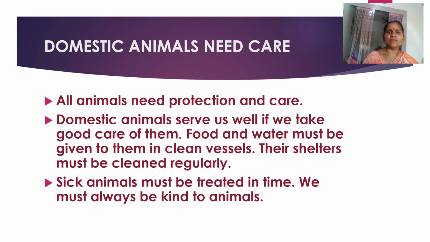Some animals use a tube, and some animals use the tongue directly to swallow. So different animals use different mouth organs to eat. I hope you understand this topic, and we have also learned in this session how to take care of domestic animals.